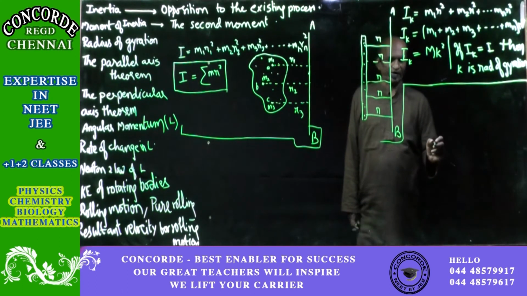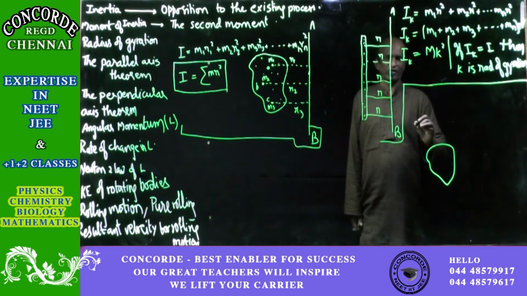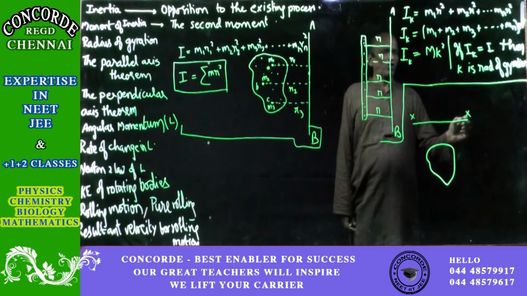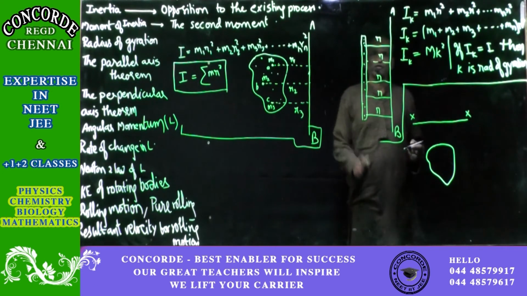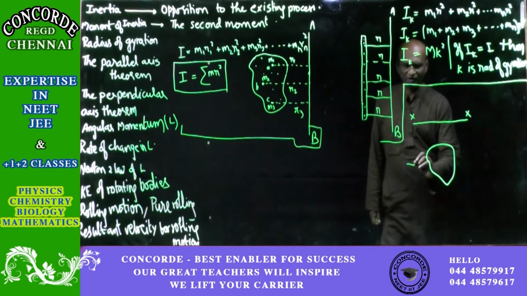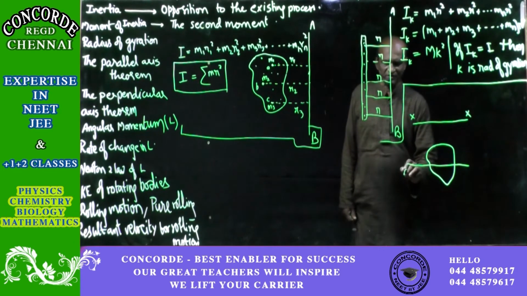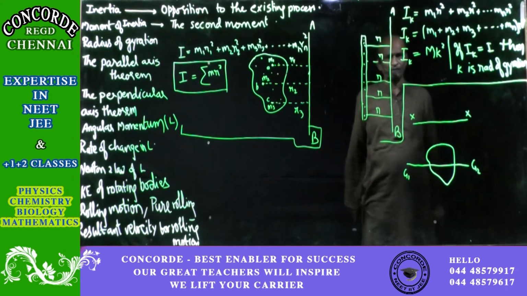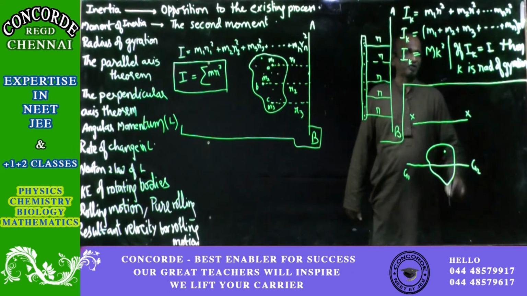Okay, now let us take a body. There is one line. We will call that line x, or x1, x2, whichever way you want. This line is a fixed line like this one. There is one more line passing through the center of gravity. I will call that G1, G2, or just G. We are taking a particular point, that is, just a particle.